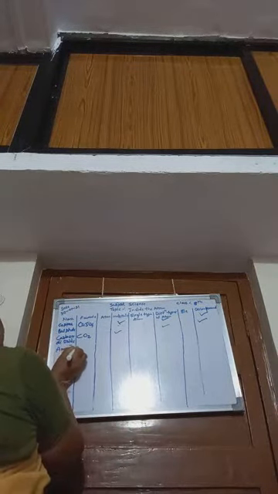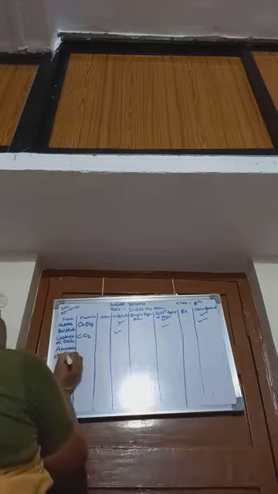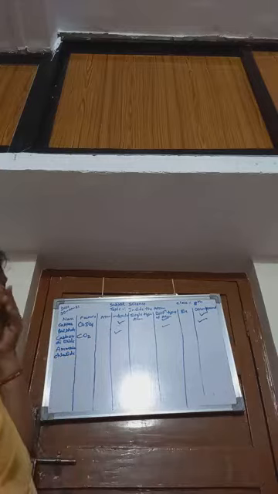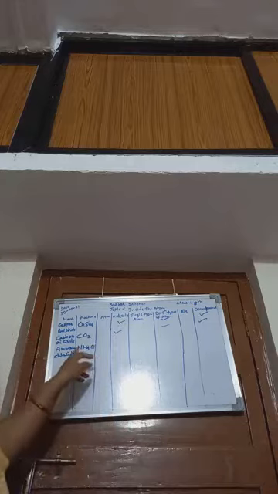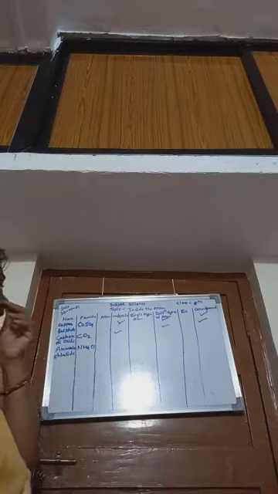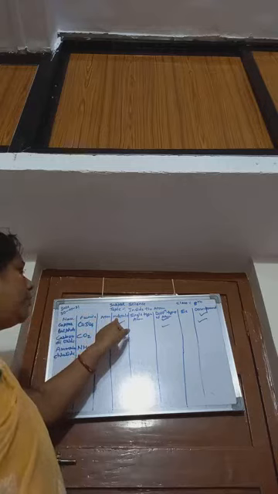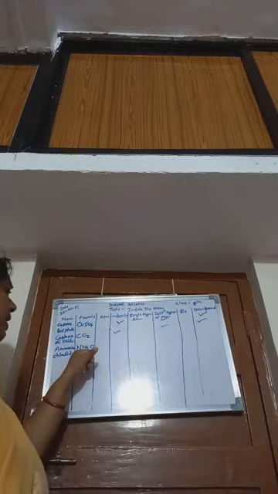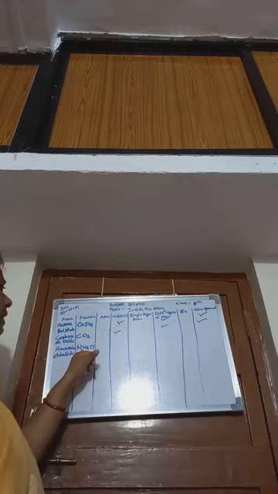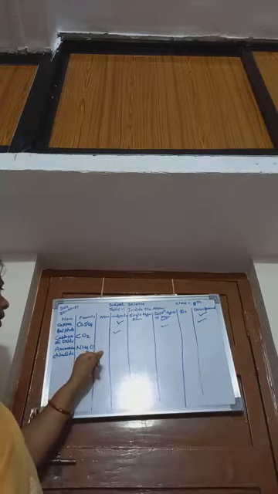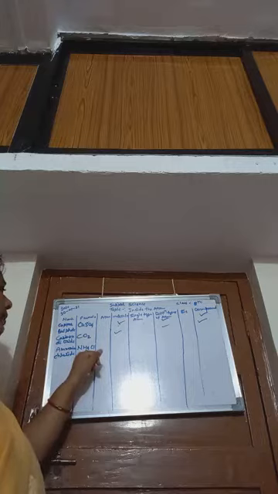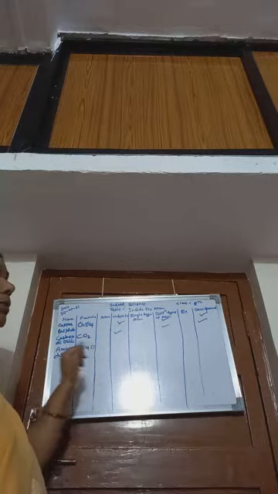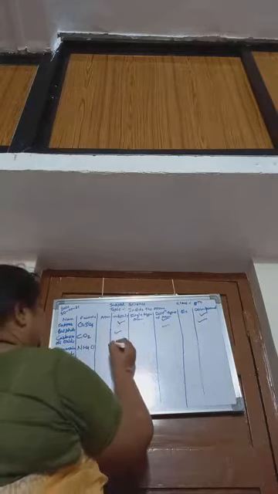Ammonium chloride. The formula is NH4Cl. NH4Cl is the formula of ammonium chloride. We have to check whether it is atom or molecule. It is molecule because it consists of more than one atom. There is one atom of nitrogen, 4 atoms of hydrogen and 1 atom of chlorine. It is a molecule.